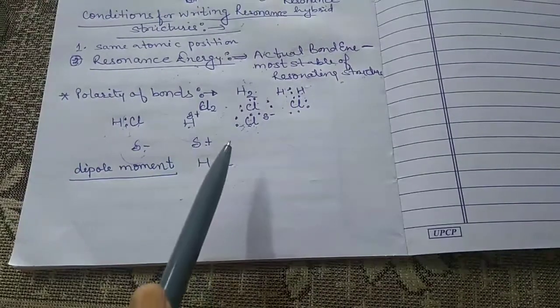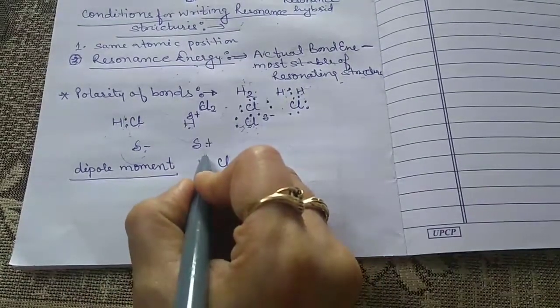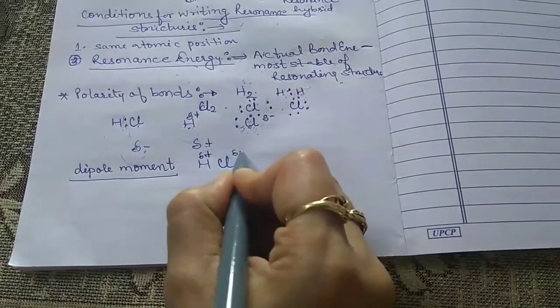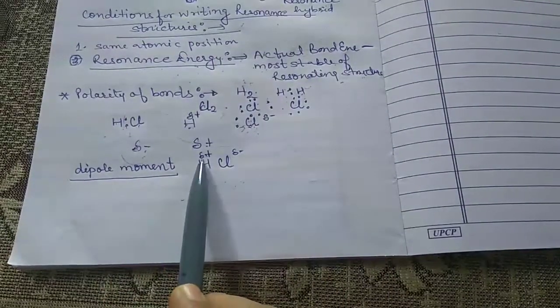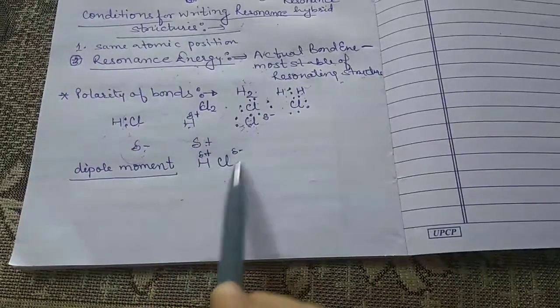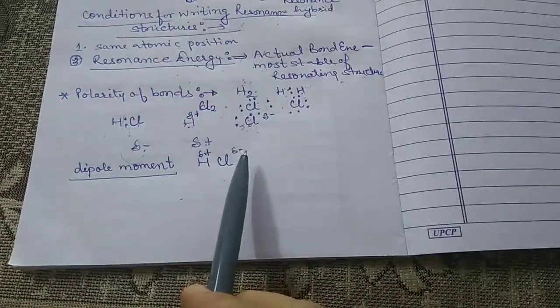This one is electrically neutral. Why is it electrically neutral? Because it contains the positive charge and it contains the negative charge. So the negative charge is always equal to the positive charge. It means if we study this one, it is a neutral molecule.